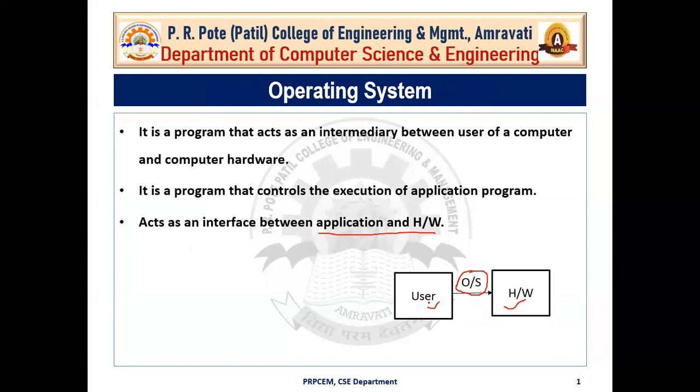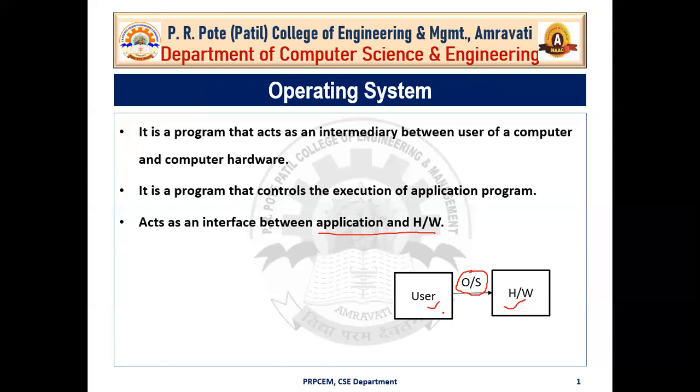Whatever the user says in high level language, the computer can't understand. Likewise, whatever the computer says in binary language, the user can't understand.